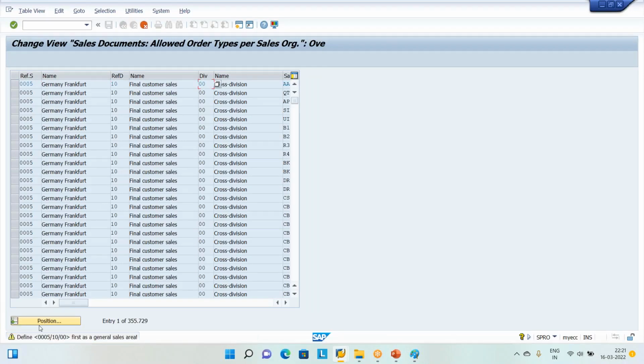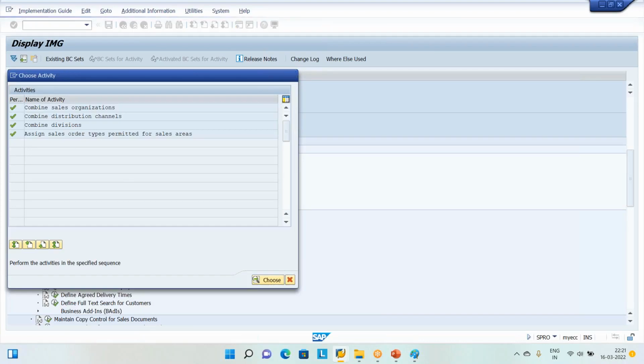Nothing is there. These are all in deactive mode. Okay, right? Click sales area. Last step, come on, let us do.